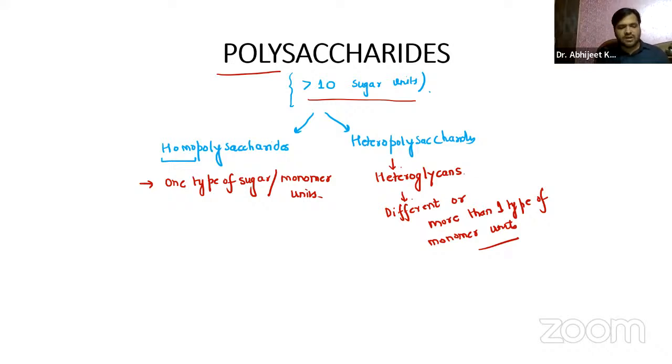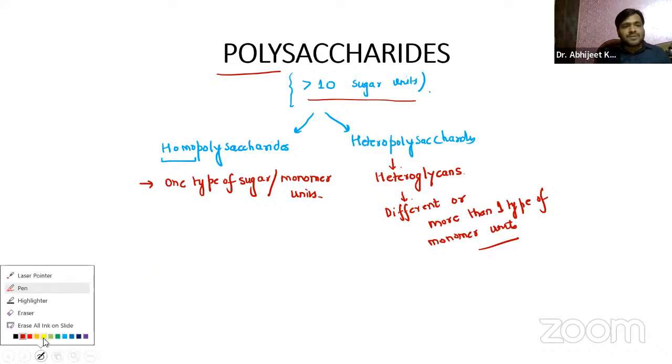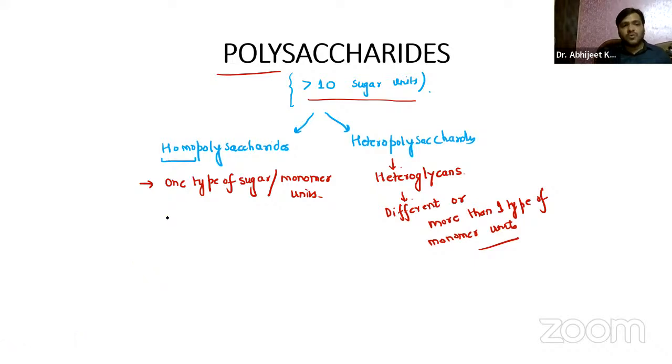The sugar units. Now, the examples of these homopolysaccharides, guys, you should remember: we have glycogen, starch, cellulose, inulin, and chitin. So we will be discussing it one by one.